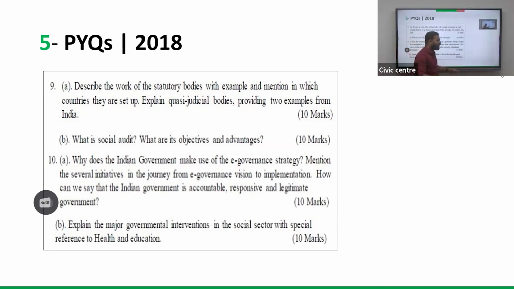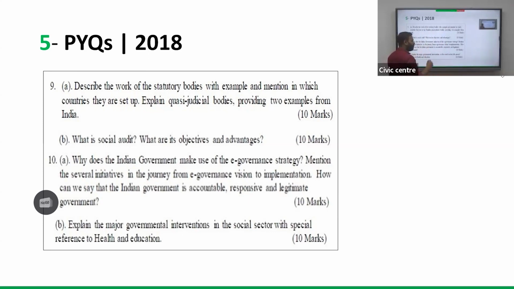So with more economic activity come more economic crimes, tax evasion, and all such things should be dealt with proper intervention by the government using these regulatory and quasi-judicial bodies, and this is a need of the hour. So the system is very dynamic, it is changing fast.